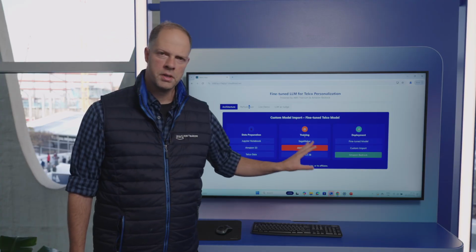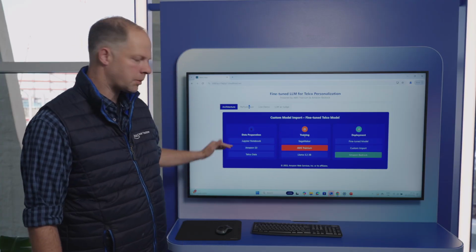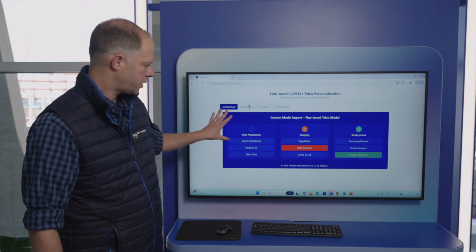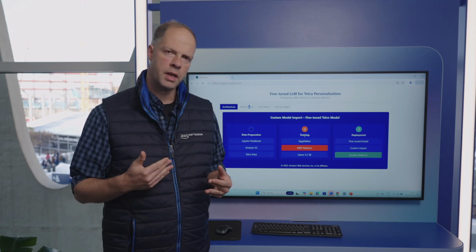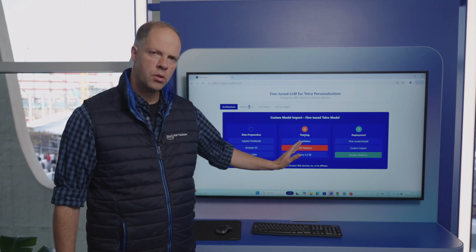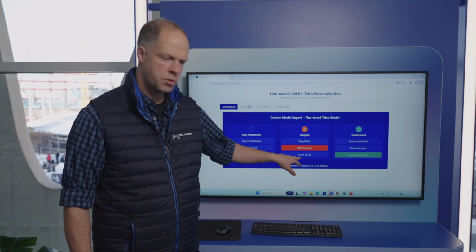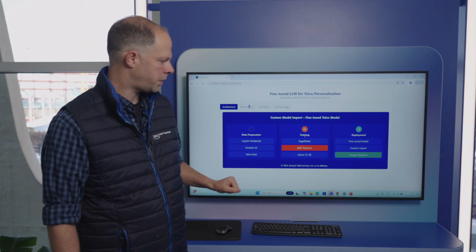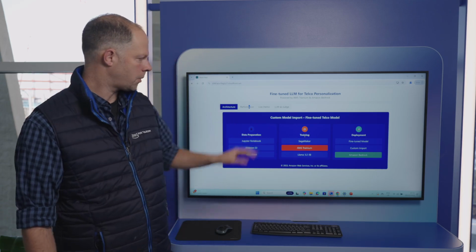So this is the flow as discussed. We are starting from the data preparation. We have a telecom data set. It's basically promotions telco data, where we have examples of customers, what type of promotion we should offer to them, and what are the approved promotions that we can use. We store it in S3, we do some pre-processing, and then we start the fine-tuning job. We are fine-tuning a large language model, Llama 3.2 33 billion, and we use Trainium and GPU. And then we host the model, we do the custom import into Amazon Bedrock.